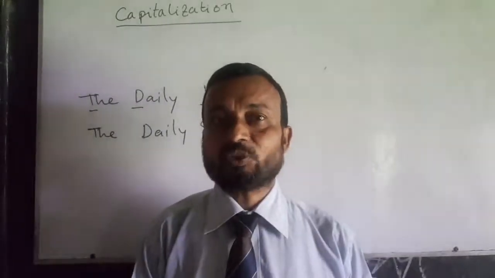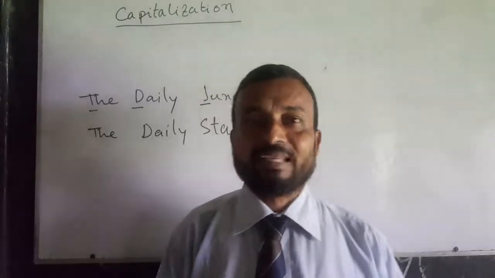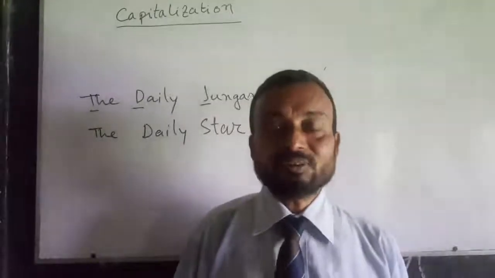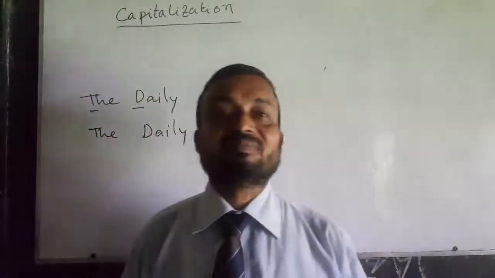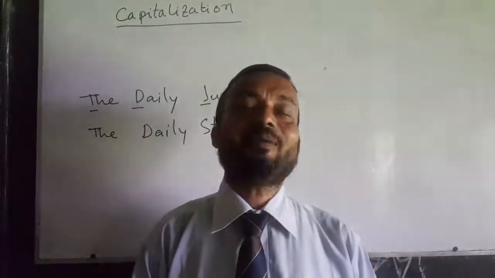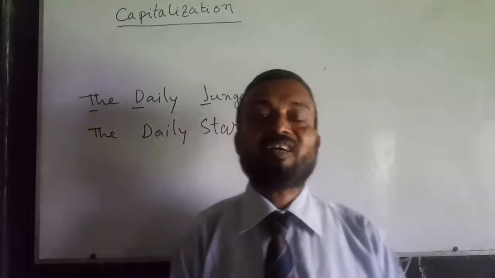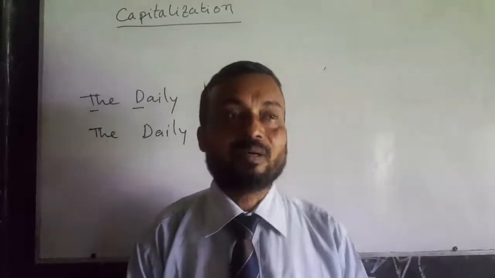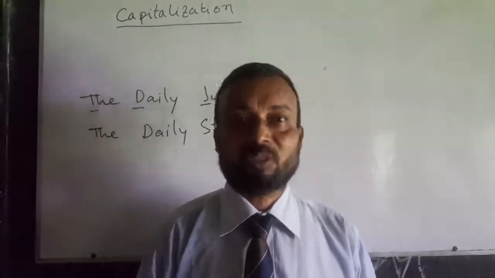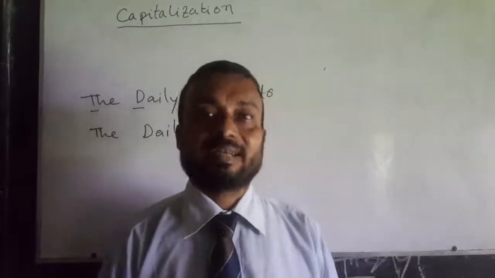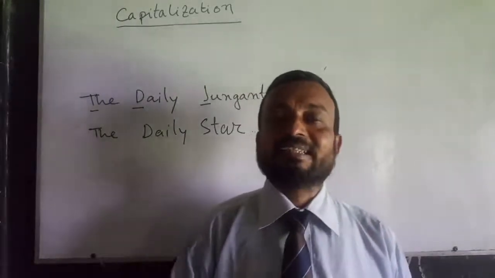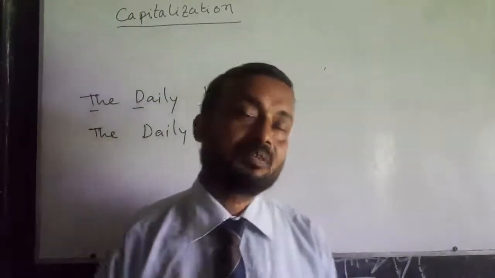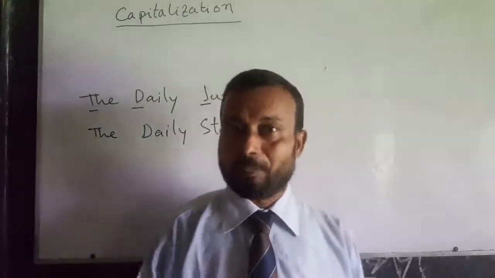Not only newspaper, the name of hill and mountain. What is the difference between the hill and mountain? Hill, that means it may be big and bigger, huge, but mountain is very, very huge. That means the Himalayas, in our country Bangladesh, the name of the highest peak of the mountain is called Keukaradang. So when you write the name of a hill or mountain, the first letter should be capital.